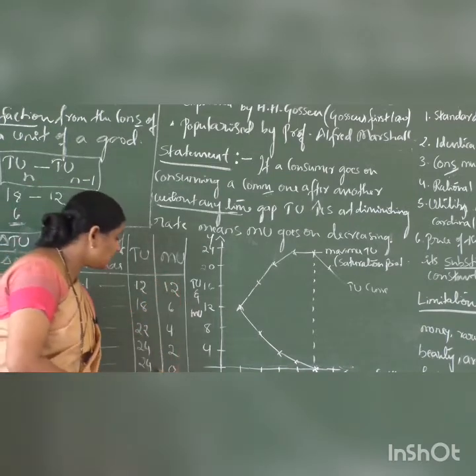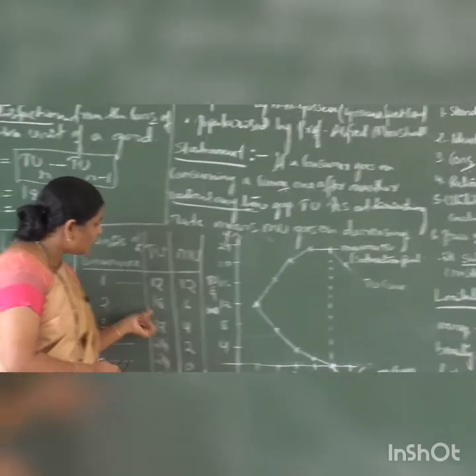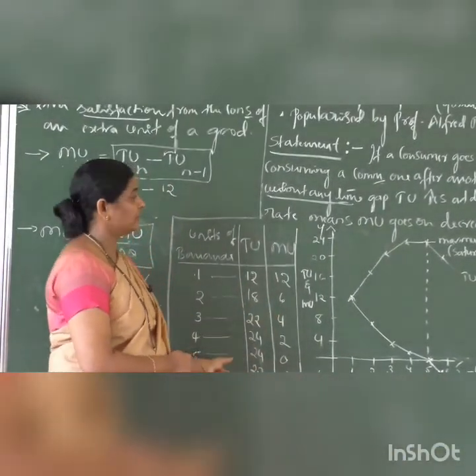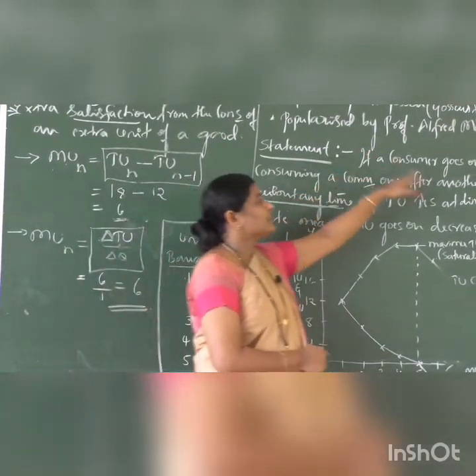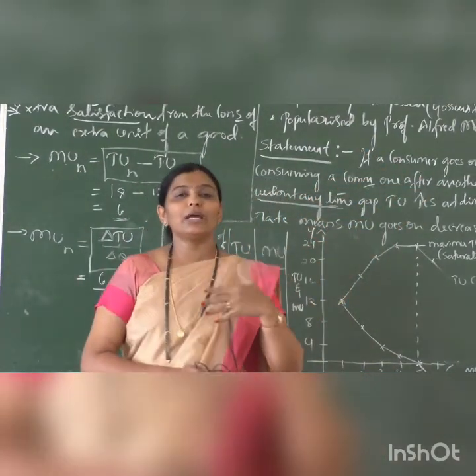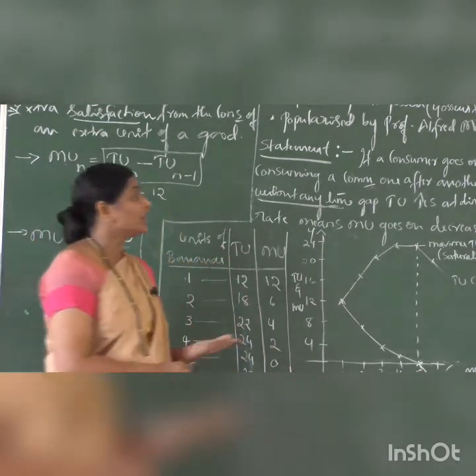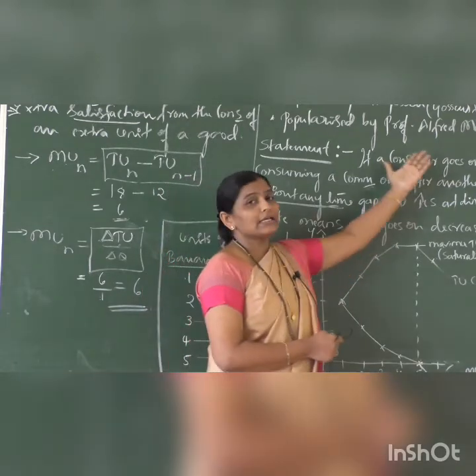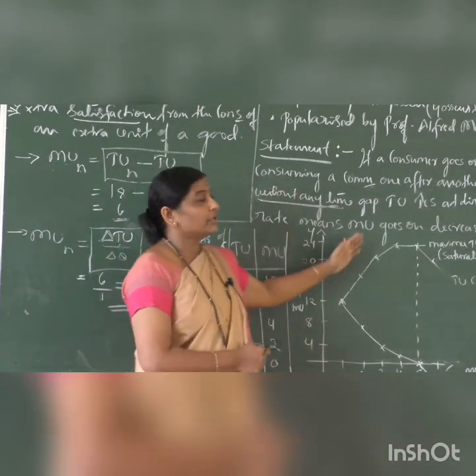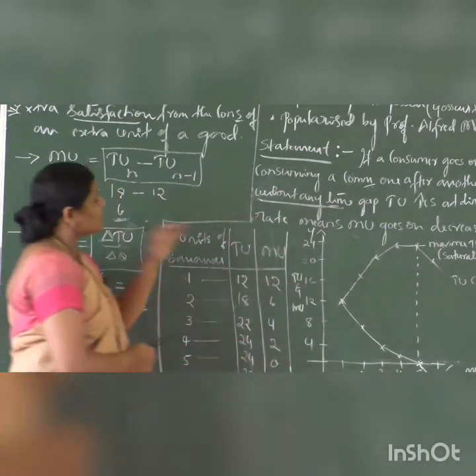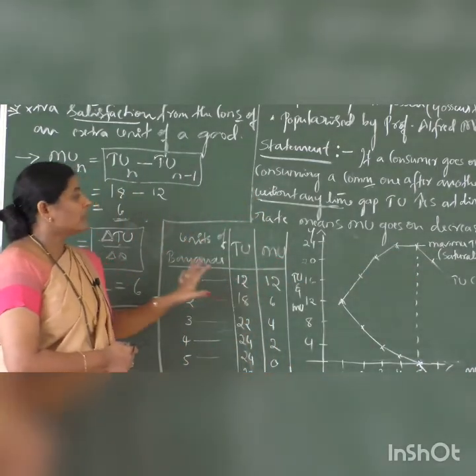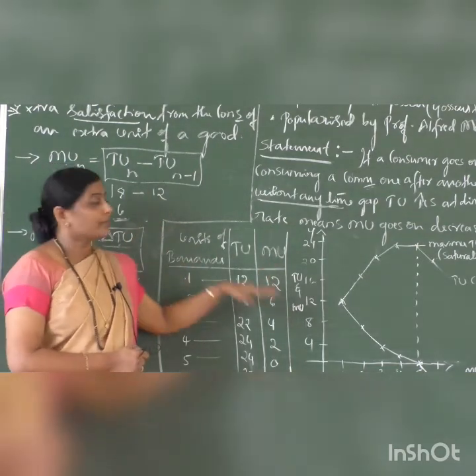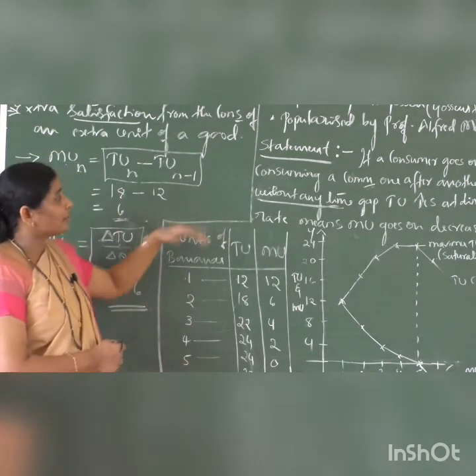That is clear in this table. So here total utility goes on increasing at a diminishing rate. So I repeat, if a consumer goes on consuming a particular commodity one after another without any time gap, what happens? Total utility or total satisfaction increases at a diminishing rate. It means marginal utility goes on decreasing. So that is very much clear in this table. You have to explain this concept with the help of a table and a diagram. This is what we call illustration of this law.